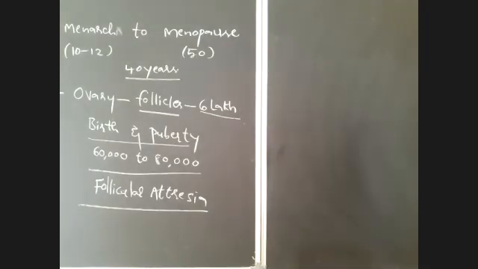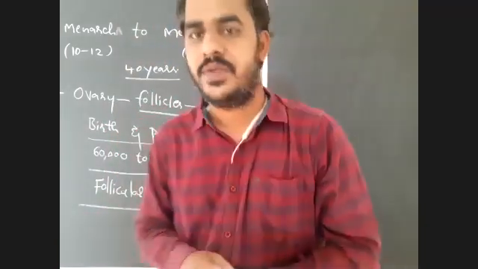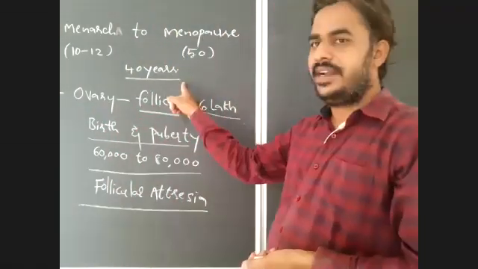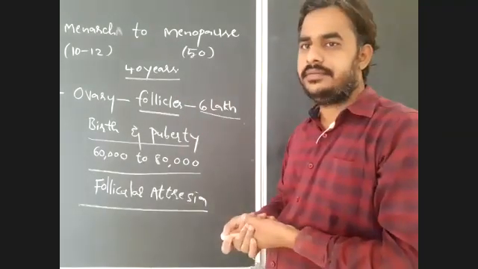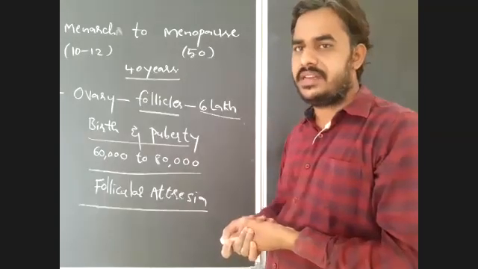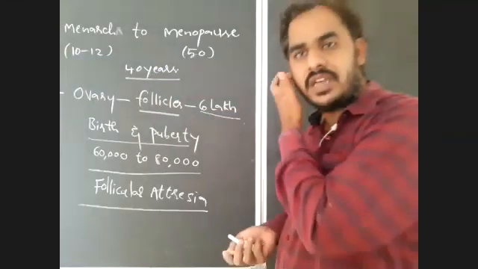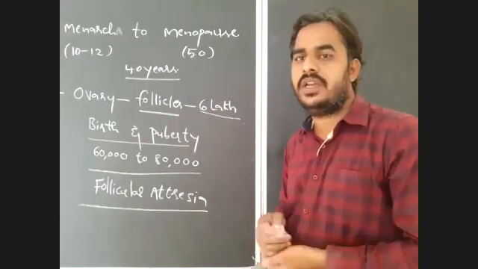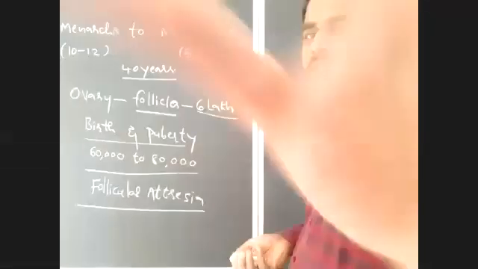Already I told you, to produce one ovum, one Graafian follicle or one mature follicle is required. So I told you already, a female can produce the ova for a maximum of 40 years without pregnancies. If pregnancy is there, for 15 months there will be no chances for ovulation, so no production of ovum.